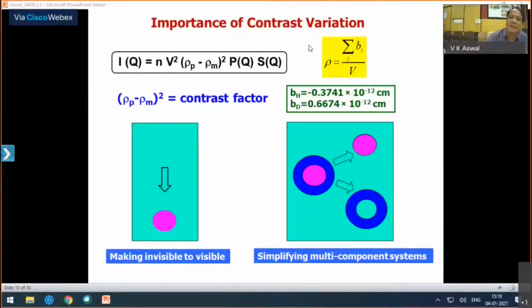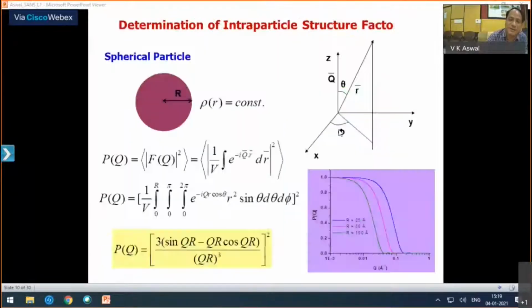So as I was saying, the importance of contrast variation. This term is called contrast factor. And what is good with this small angle neutron scattering technique is that you can make invisible things visible and vice versa, visible to invisible. And also a complex system you can simplify. For example, a core-shell structure you can see just as a core or a shell. How you will see that, I will come to in tomorrow's lecture. But these are the good things with neutrons, unlike other techniques.